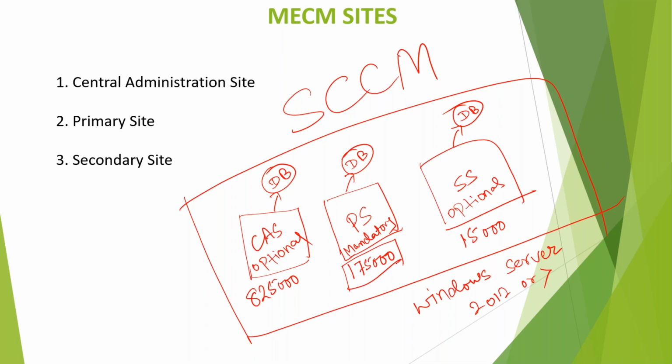So you see 175,000 devices. It's a big number, right? One lakh 75,000. So one primary site is capable enough to handle the load of 175,000 devices.